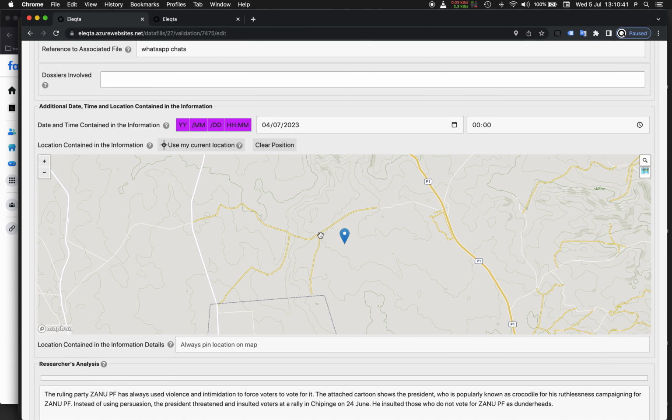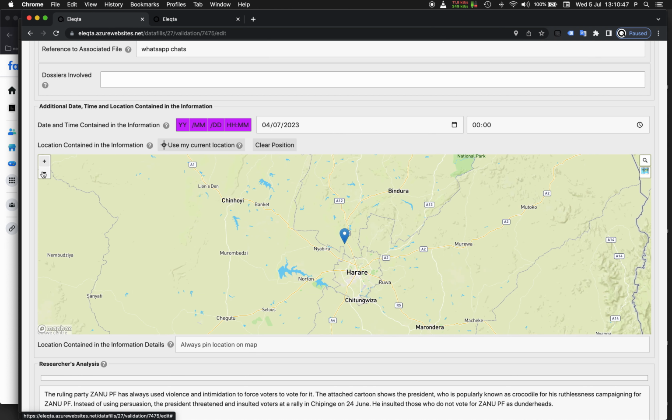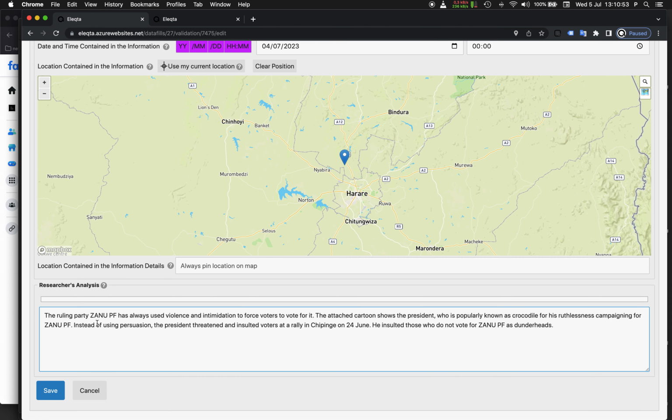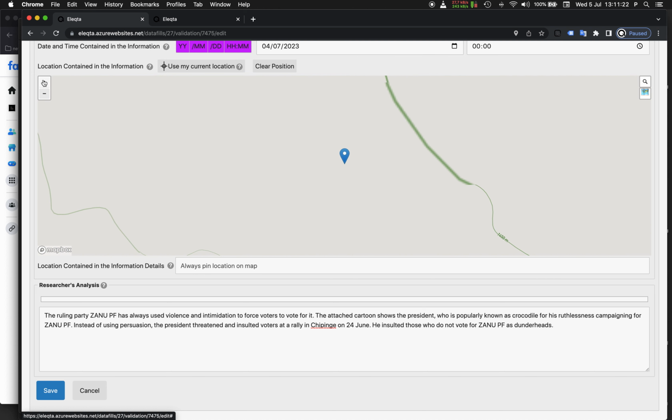Also, again, the second map here has been filled in, I don't know why, with a position in the north of Harare. To the north of Harare, the ruling president used violence and intimidation. The attached cartoon shows the president, who is popularly known as Crocodile for his ruthless campaign. Instead of using persuasion, the president threatened and insulted voters at a rally in Chipinge on 24 June. Okay. Yes, the position here is probably Chipinge, where the rally was. This is something that is being mentioned by the researcher.